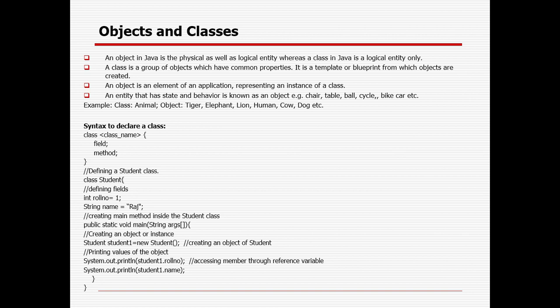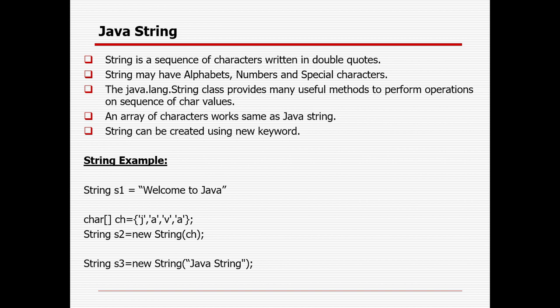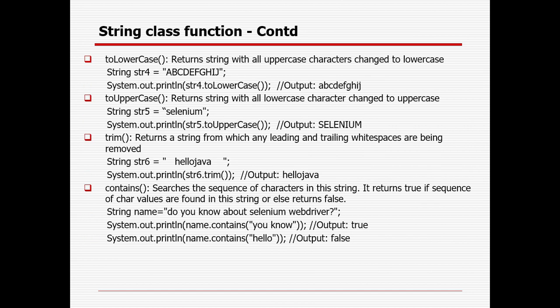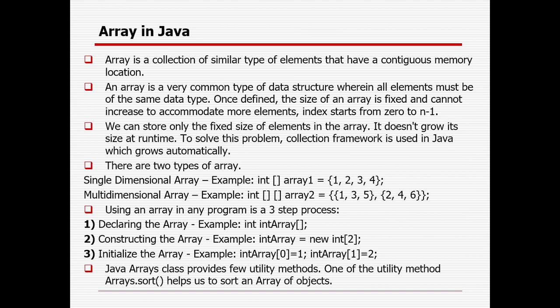A group of similar objects is a class, and the class is not logical, whereas an object is very logical, guys. Right, there are so many operators in Java: arithmetic, relational, assignment, and logical. You can perform different operations with the help of operators. A Java string is nothing but a sequence of characters written in double quotes. There are a lot of methods available in the string, like charAt, compareTo, uppercase, lowercase, contains, startsWith, endsWith, isEmpty, length, all this stuff. An array is a collection of similar elements, where you can create single dimensional or multi-dimensional arrays, either in a single way or a three-step process: declaring, constructing, and initializing the array.